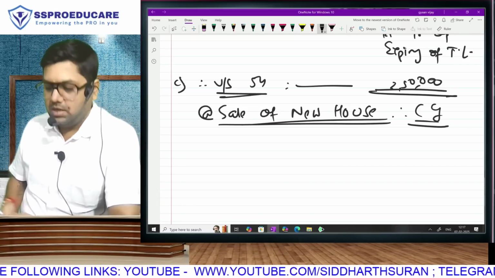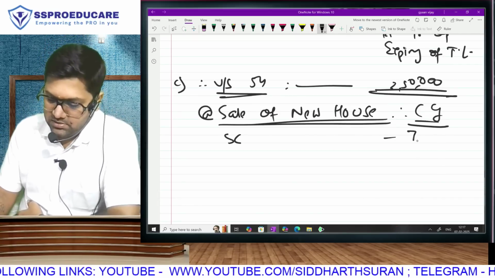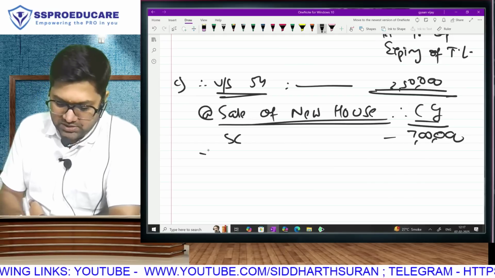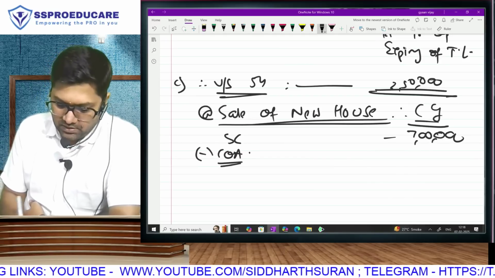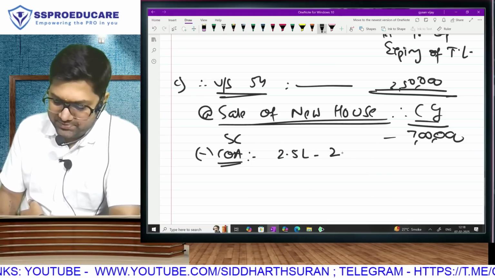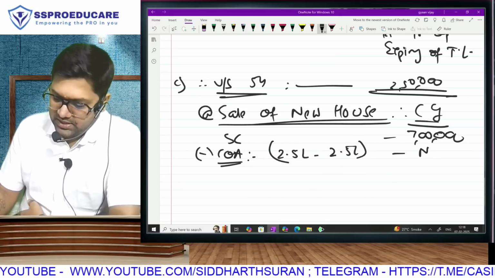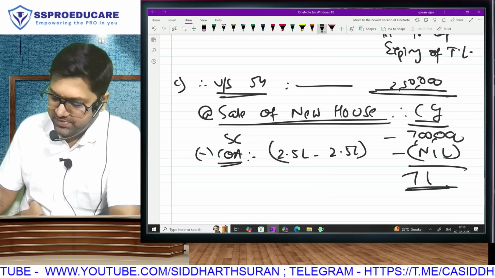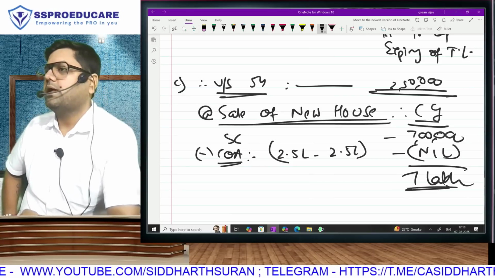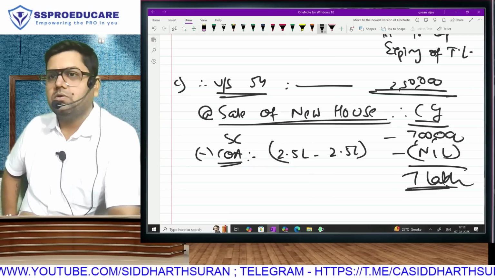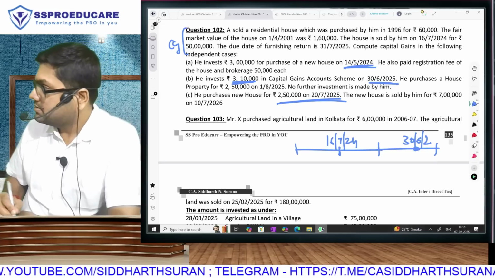Now clear? So, what is sale consideration? 7 lakh. What was the cost at which we acquired it? Because we took tax benefit of it, our cost becomes 0 and the full amount is taxable capital gain. Understood now, everyone? Fantastic.